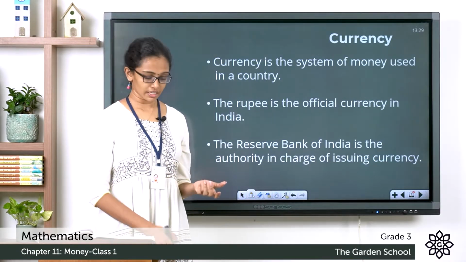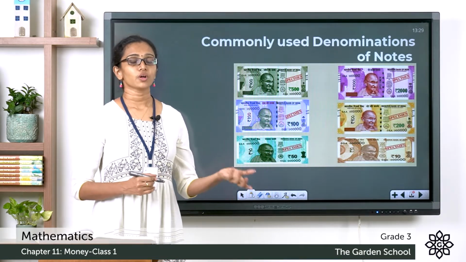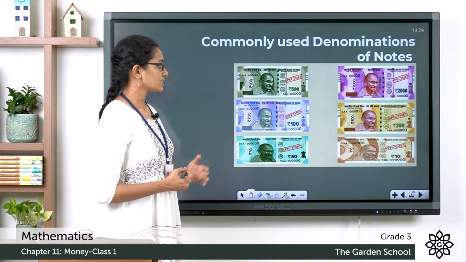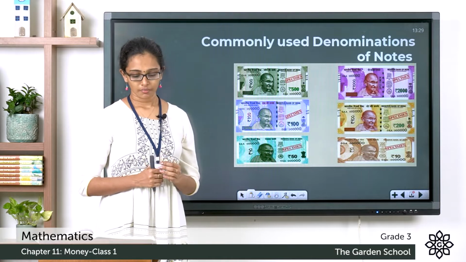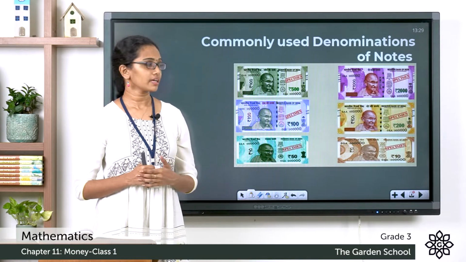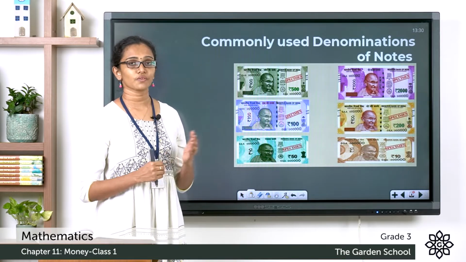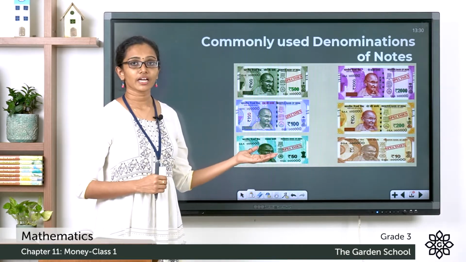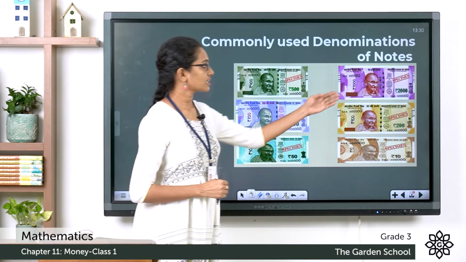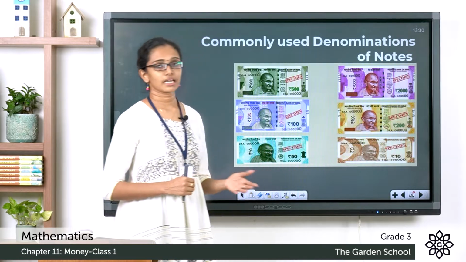Now, we will see some commonly used denominations of notes. Denominations indicate the value of a note or a coin. So, here you can see the commonly used denominations of notes in India. See, in your textbook also you can see some pictures, but you might feel that the design is a bit different. Those are the old notes or coins, and these are the new designs for the notes and coins. Here you can see the rupees 500 note, the 100 rupee note, the rupees 50 note, the rupees 2000 note, the rupees 200 note, and this is the rupees 10 note.